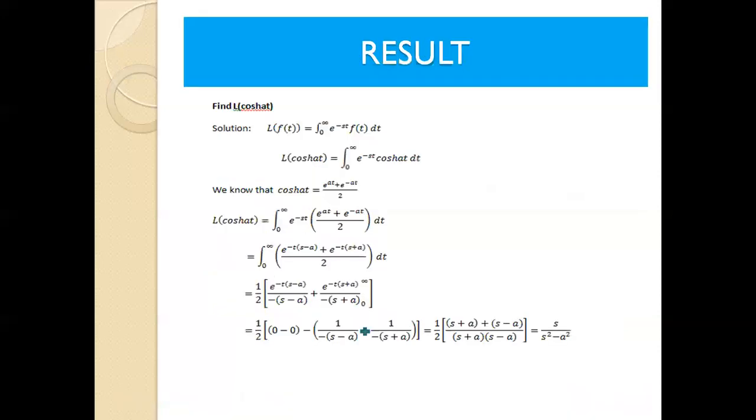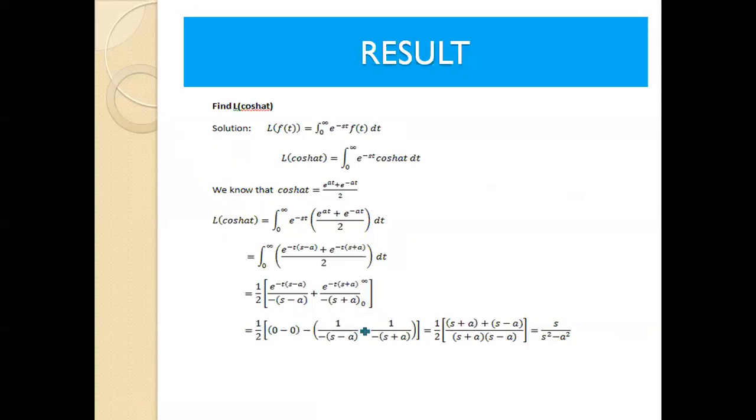So next result, find L of cos h at. We are going to find the Laplace transform of a hyperbolic function. L of cos h at is equal to integration 0 to infinity e power minus st cos h at dt. Here also we cannot integrate directly, so we are going to use the result cos h at is equal to e power at plus e power minus at divided by 2. So instead of cos h at, we replace the term in the given integration, and then we multiply the e power minus st inside the term.